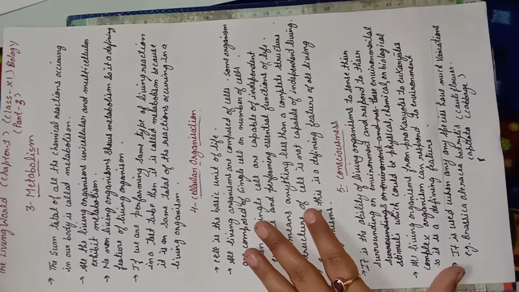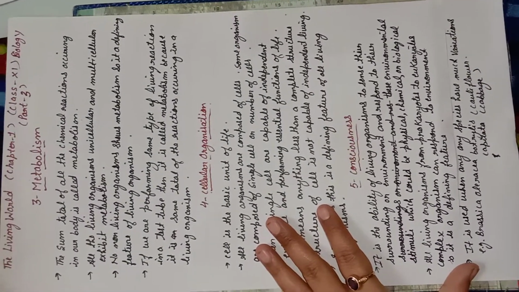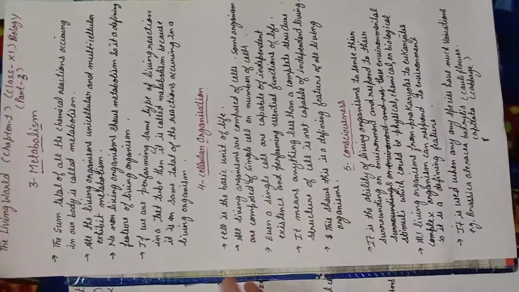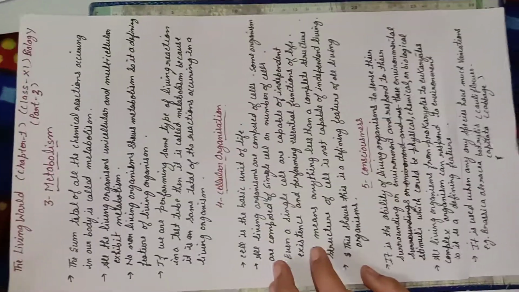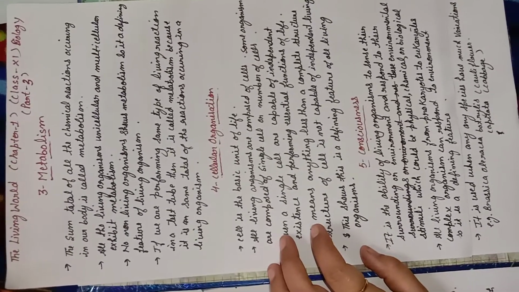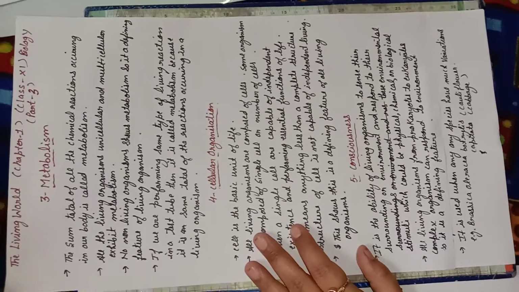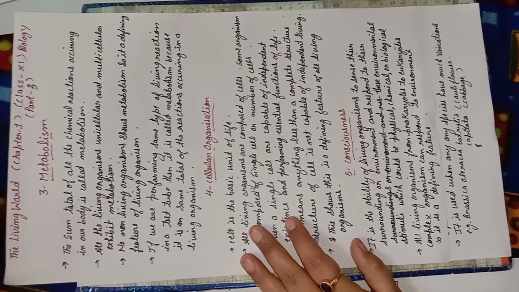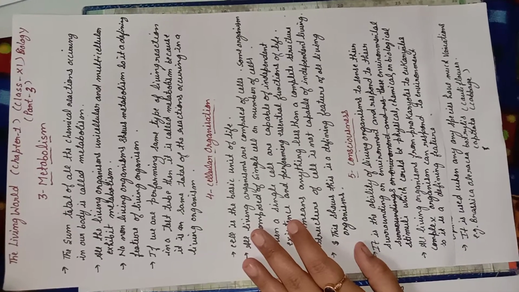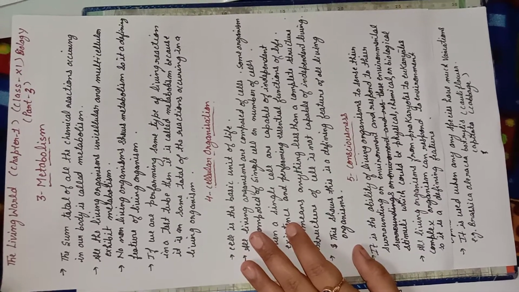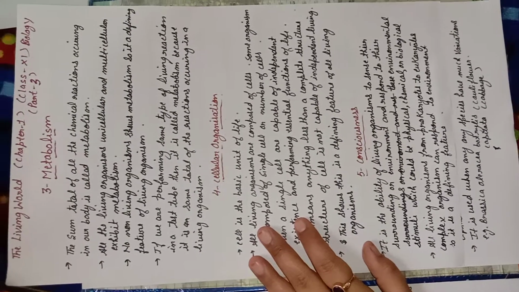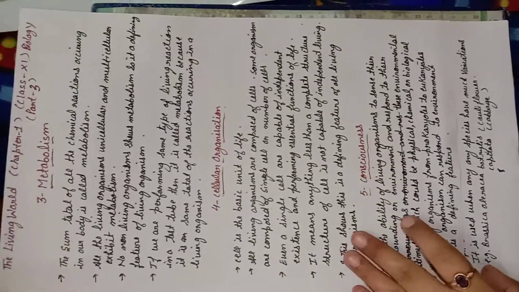All the living organisms, from prokaryotes to the complex organisms, meaning human beings, have consciousness, but human beings have self-consciousness. Self-consciousness means they are able to think and respond. For example, if any person has an accident and his mind is dead, at that time he is conscious, but he is not self-conscious because he is not able to respond to its functions.